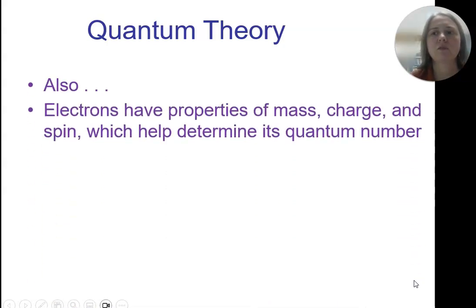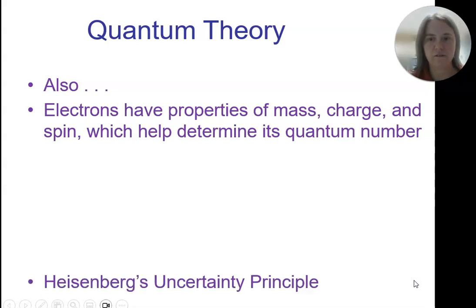Also, you don't need to write these down, but please pay attention. So we know electrons have properties of mass, charge, and then this thing we haven't talked about, which is spin, which is kind of like clockwise and counterclockwise, but more complicated, and the way we talk about it is an upspin and a downspin.